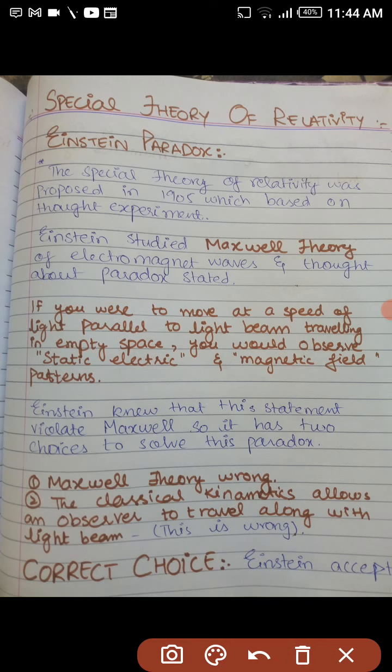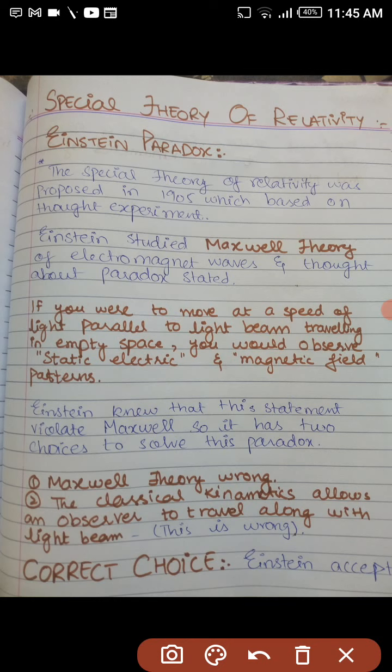And Einstein knew that this statement violated Maxwell, so he had two choices to solve this paradox. He knew that the two would violate each other.